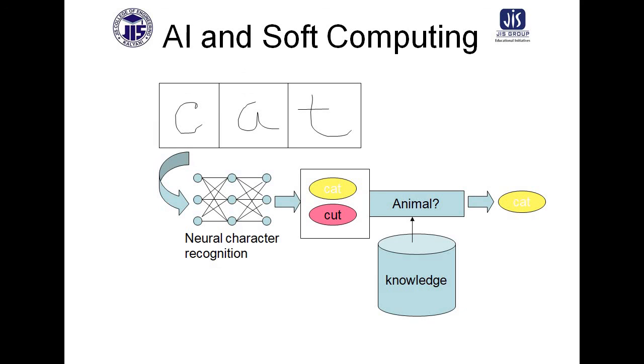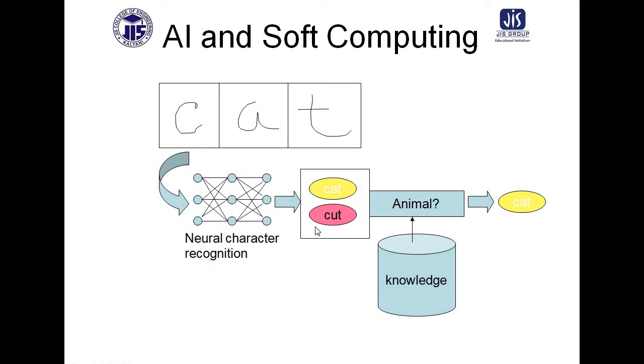So assume in the case of a handwriting recognition system, this is an input image where cat is written, and with the help of an artificial neural network, two things will be generated: one is cat and another one is cut.